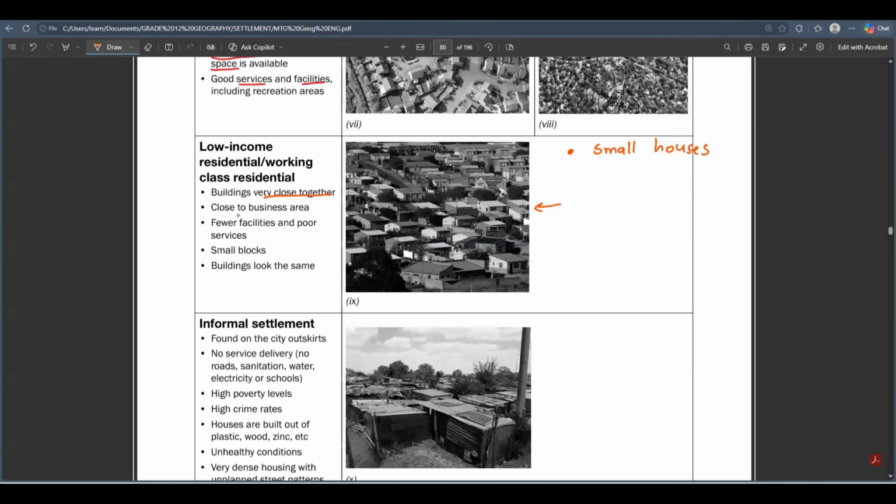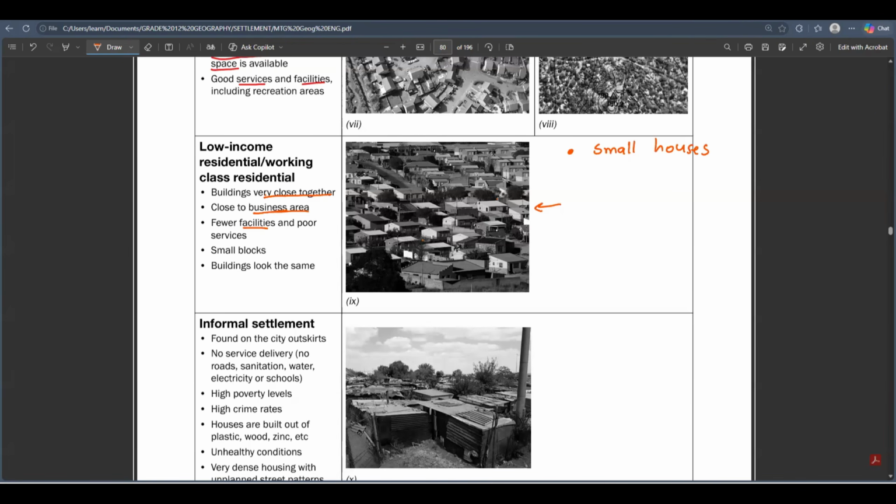Okay. So furthermore, this is close to the business area, as I've already explained. And then there are also fewer facilities, fewer recreational places. Remember, guys, the high income residential areas, I told you, have a lot of recreational places. You can go there and have some fun. There are pools, large houses, all of that. But now at the low income residential area, we have got fewer facilities. There's not so much to find there.